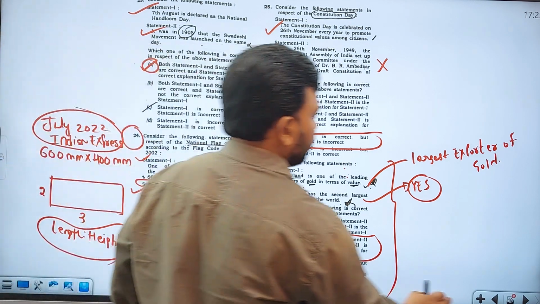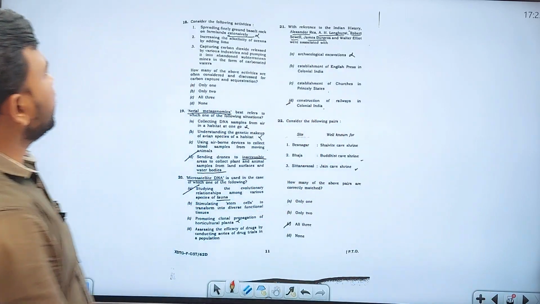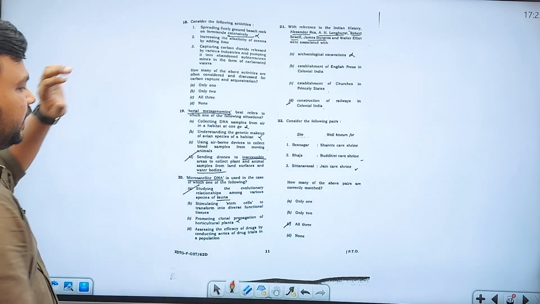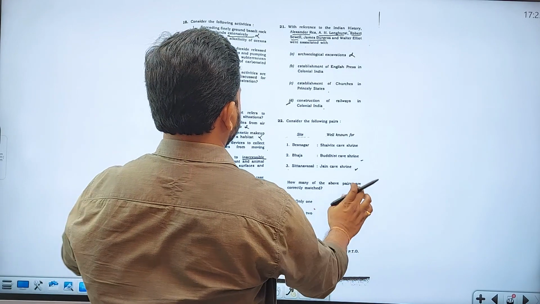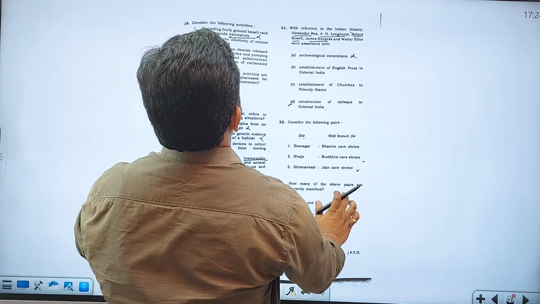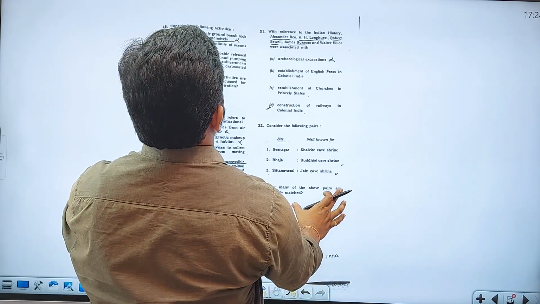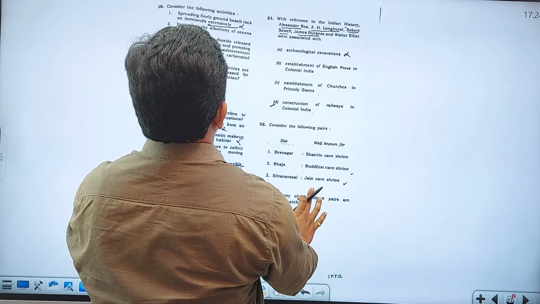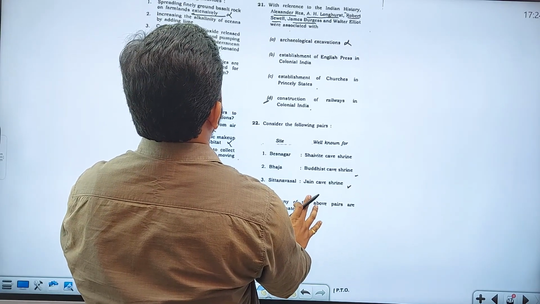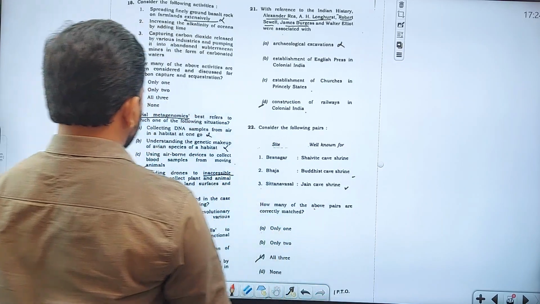So these are the some of the things. Next, yeah, 18 came here. I'm thinking where it has gone. Okay, so yes. Now see here.